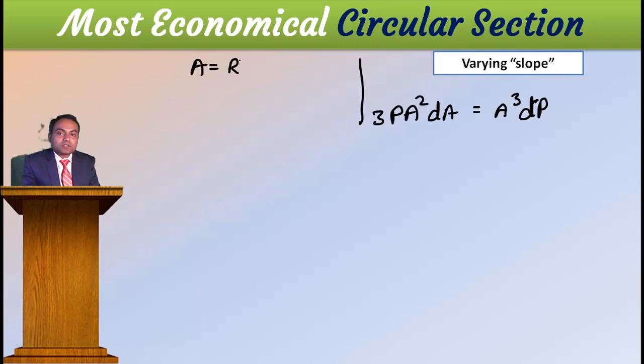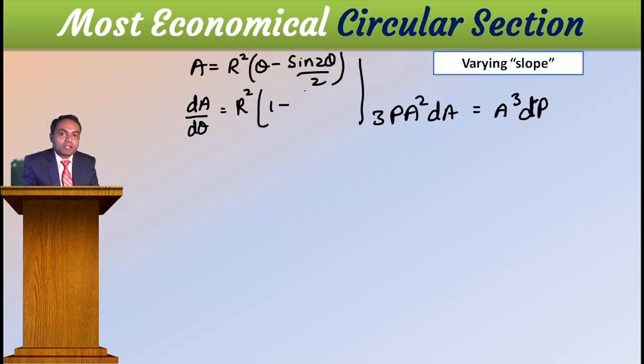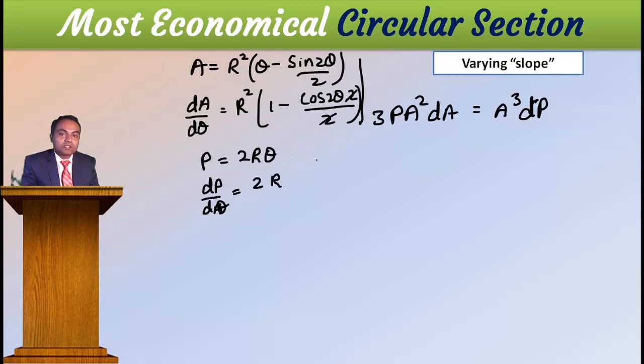A is equal to R square into theta minus sine 2 theta by 2, and dA, with respect to theta only, dA by d theta is equal to R square constant into 1 minus cos 2 theta into 2 divided by 2. Then P is equal to 2R theta, then dP by d theta is equal to 2R.